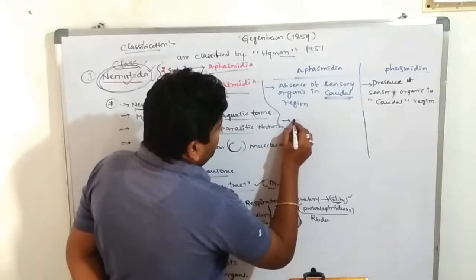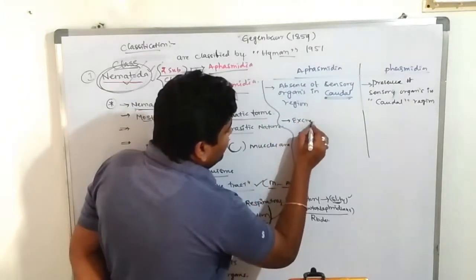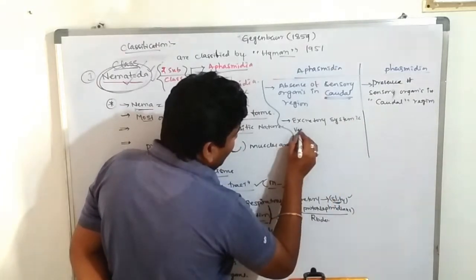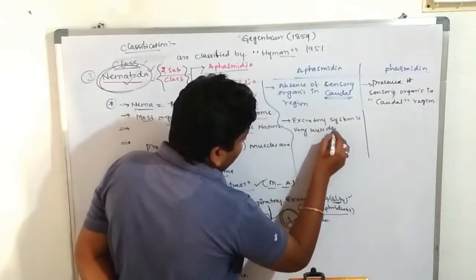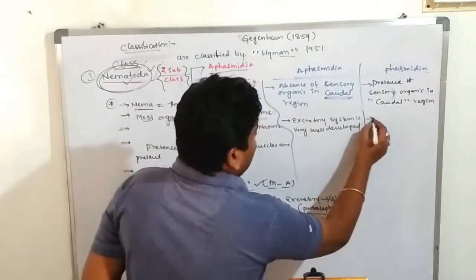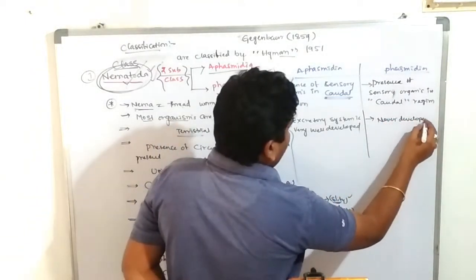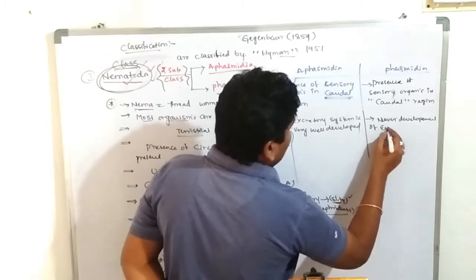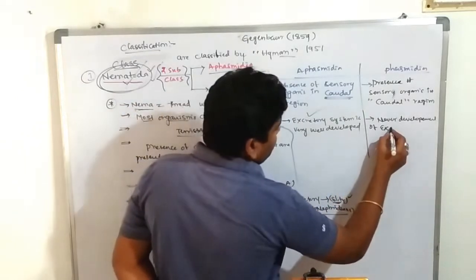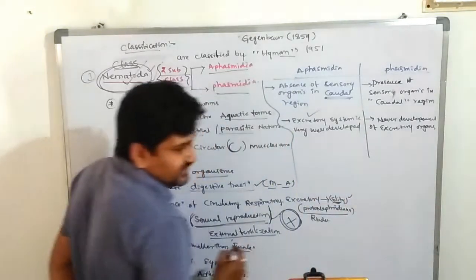So the excretory system is very well developed in Aphasmidia. Okay, clear? There is a nerve development of excretory organs, and the system is also developed.